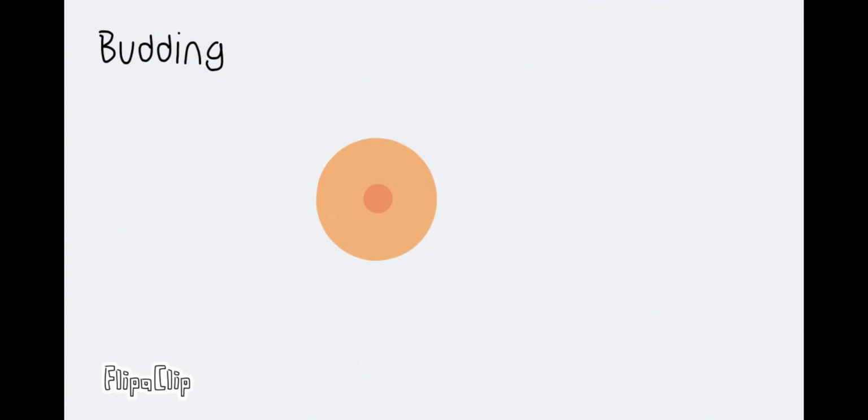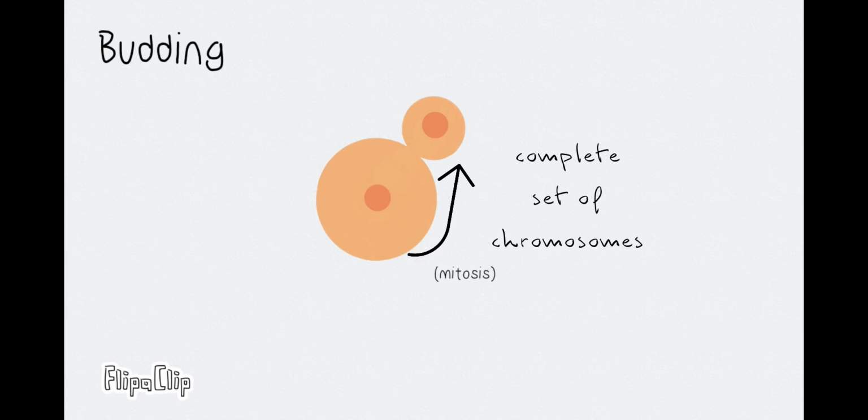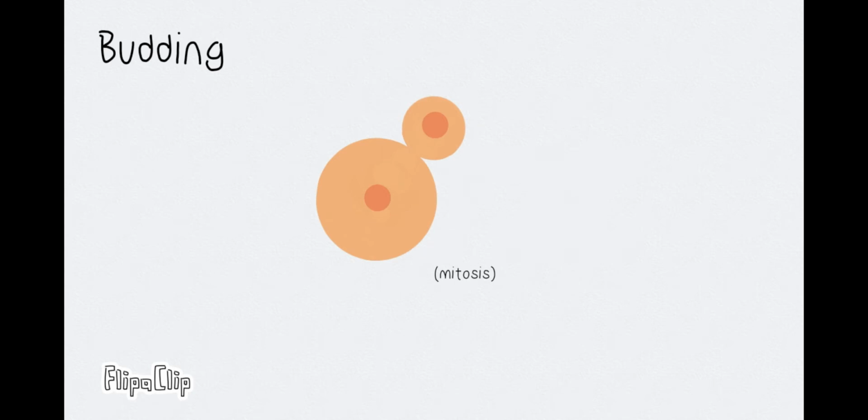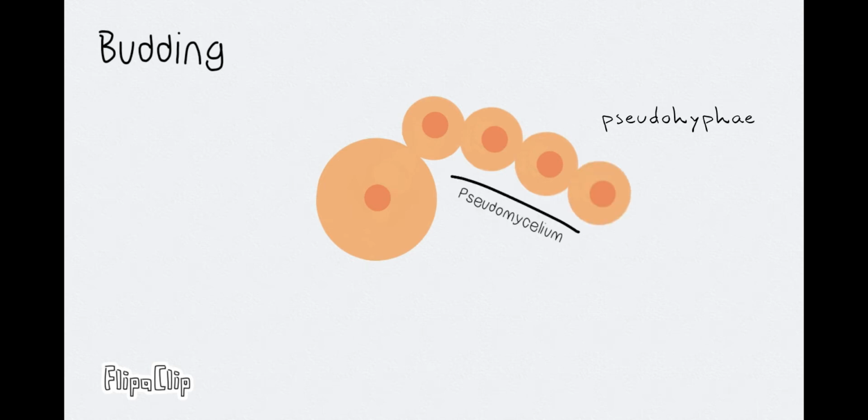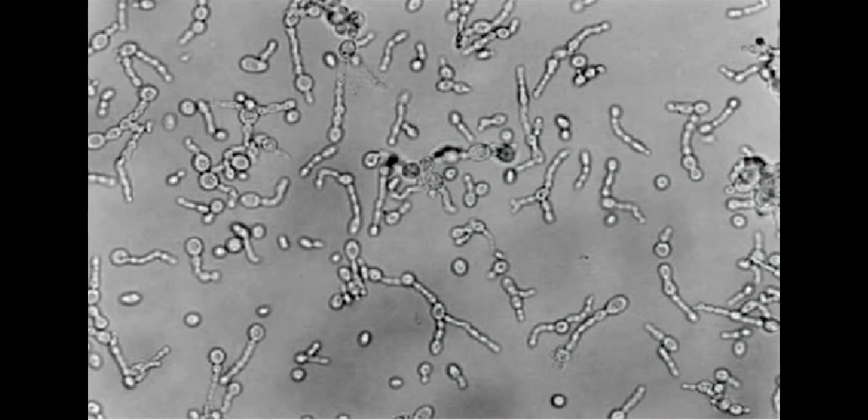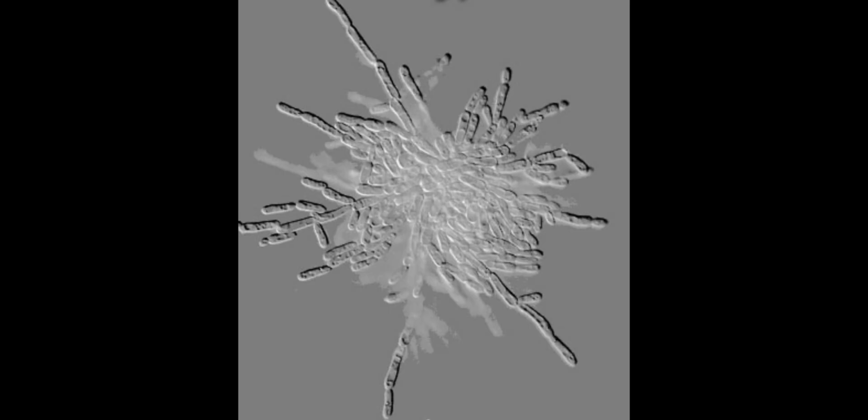So let's start with that first. During this asexual stage, the haploid nucleus is duplicated by mitosis. The mother cell will grow a bud on the edge, to which it gives a complete set of chromosomes. Sometimes, due to repeated and rapid budding, yeast cells appear in one or more chains. This is called pseudohyphae or pseudomycelium, because these chains resemble filamentous or septated hyphae.